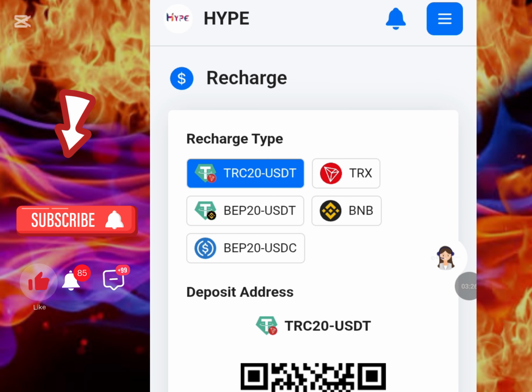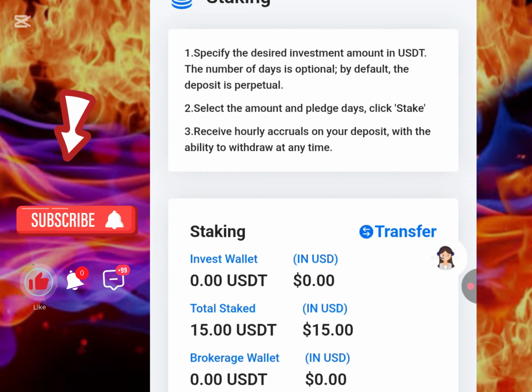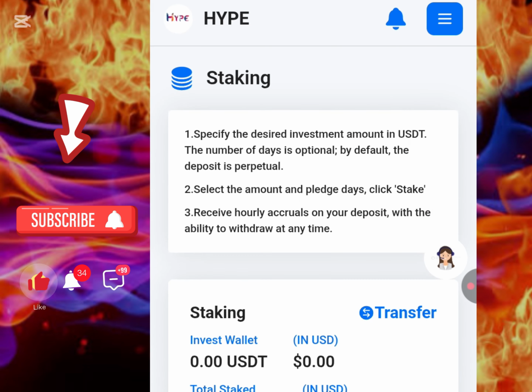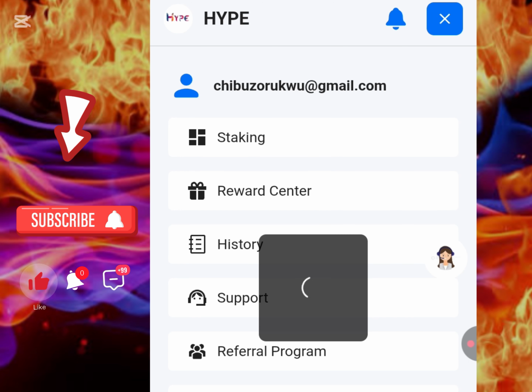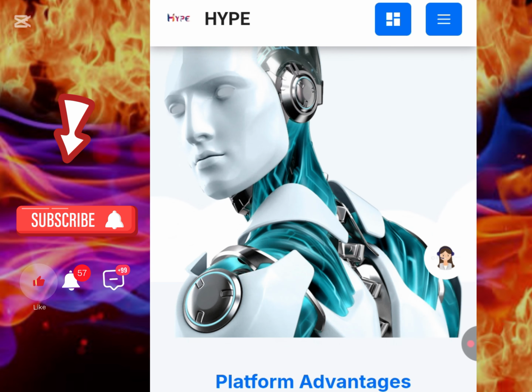So the next thing I'm going to do right here is show you guys different ways that you can actually stake and different staking amounts. So let's quickly go about it. Let me just go backward. Okay, in order for me to do that, I think I just have to log out, so I show you guys other ways that you can actually stake and earn for yourself. So let's do it this way again. Now this is how it actually looks. If you want to see your different interests in staking, this is it.